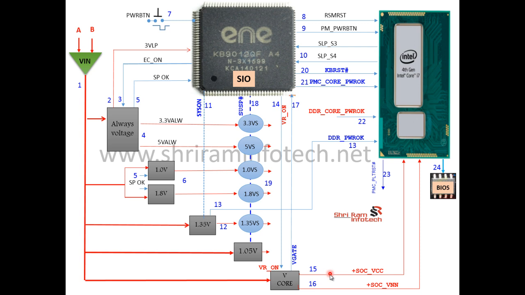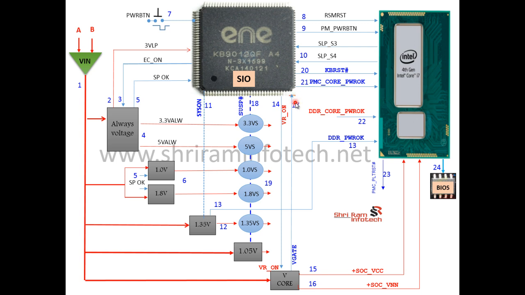So the two different voltages will be generated on the V core section, and that supply goes to the processor. That is step number 15 and 16. And then this section, when it's okay, sends one signal that is called V gate. The V gate signal means my entire CPU core section is working fine, and it goes to the SIO.